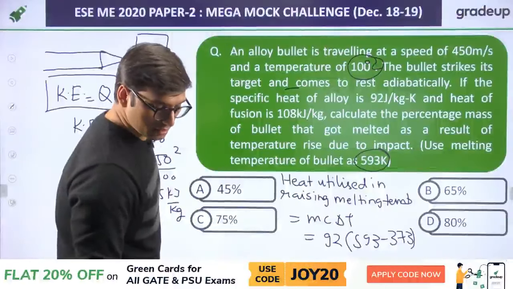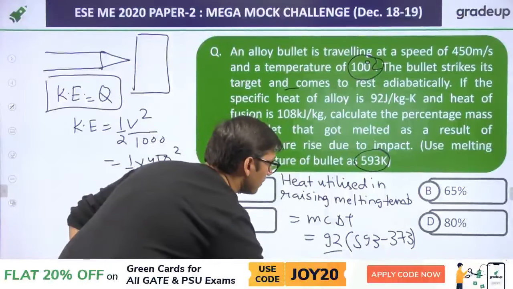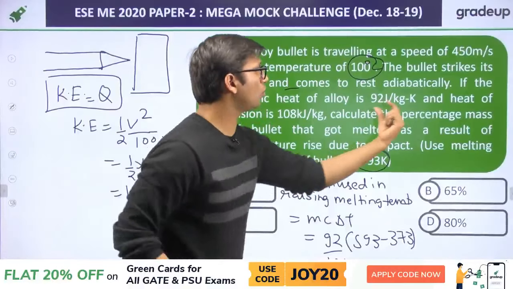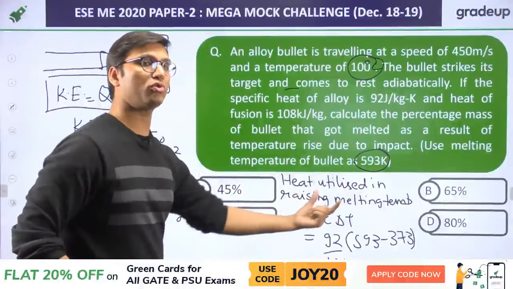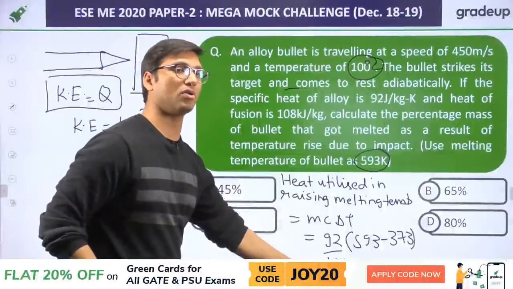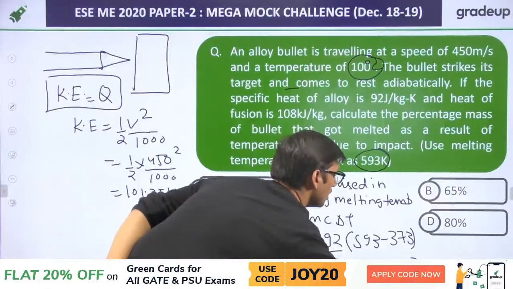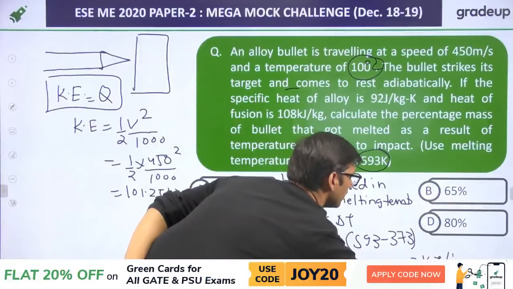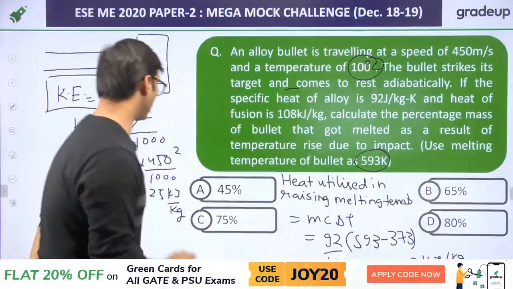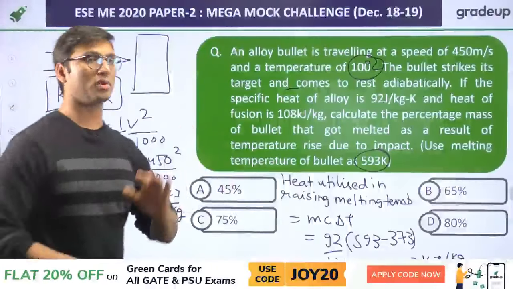By solving it, you will get 20.24. You have to divide by 1000 because this is in joule per kg Kelvin. You have to convert it into kilojoule per kg Kelvin. So you have to divide by 1000. Okay, so that you will get 20.2 kilojoule per kg. Not Kelvin, kilojoule per kg. This is kilojoule per kg, this is kilojoule per kg.